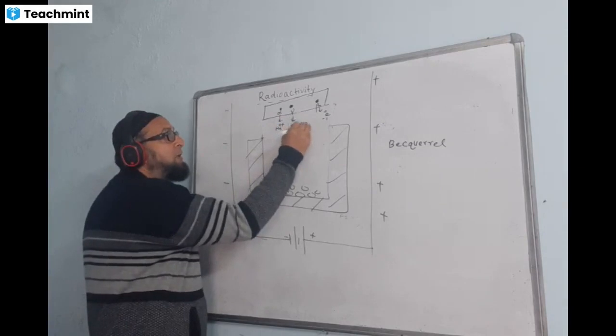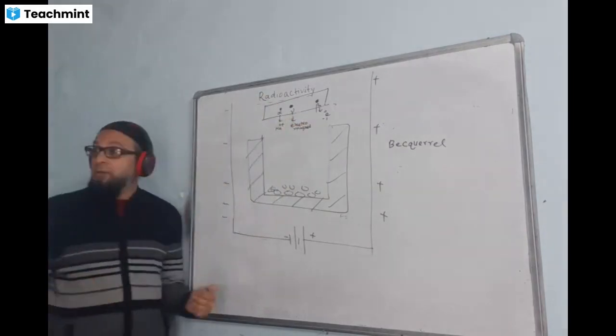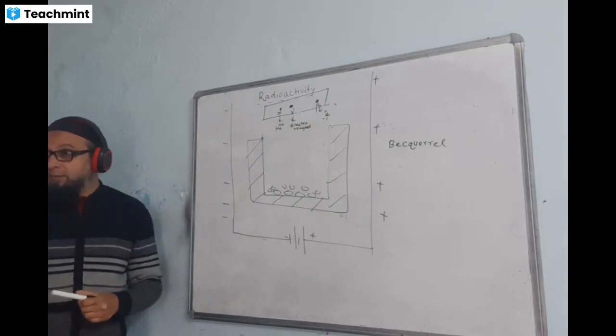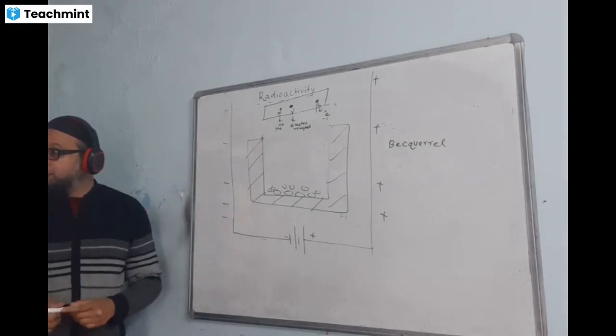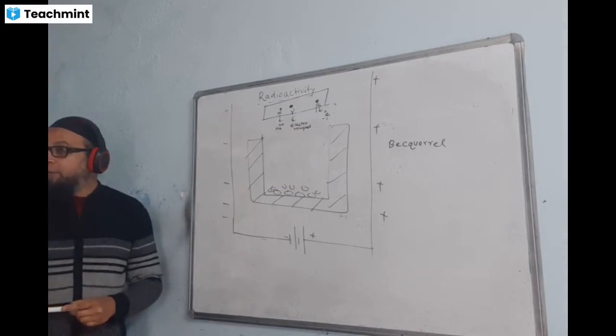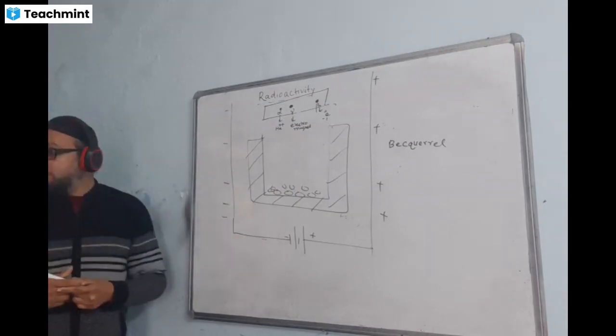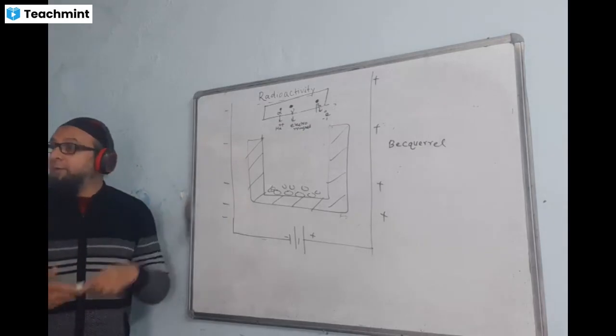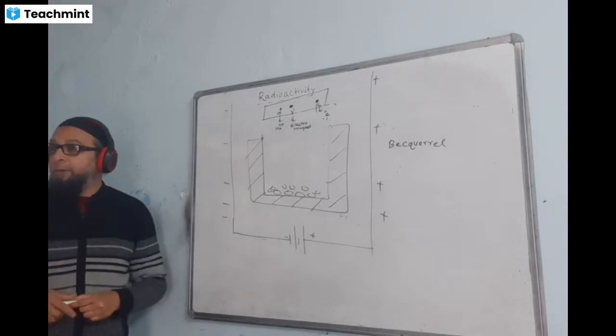Electromagnetic means similar to light, with no mass and no charge. Its property is the same as the property of light. Light can travel through vacuum, gamma also can travel through vacuum. Light does not have a mass, neither does it have a charge. Light is unaffected by electric field and magnetic field, and gamma also is unaffected by electric field and magnetic field. So its property is very much similar to light.